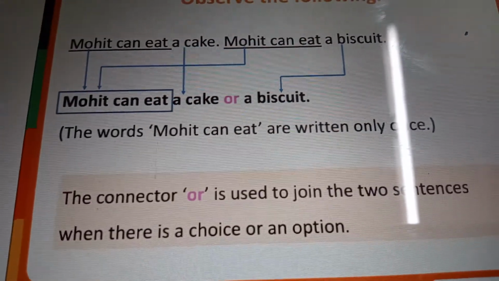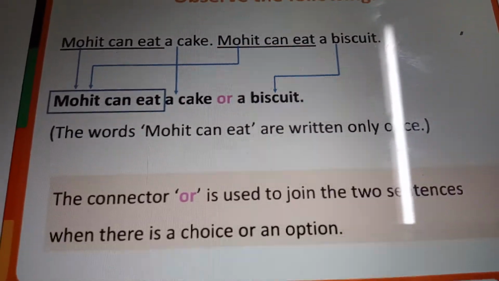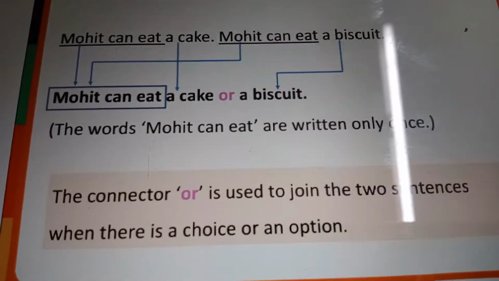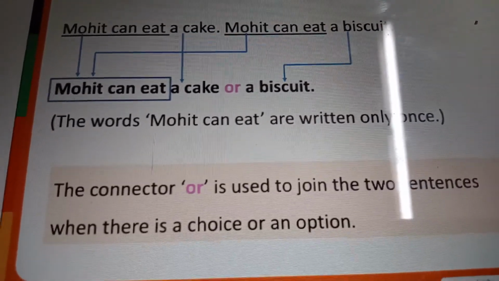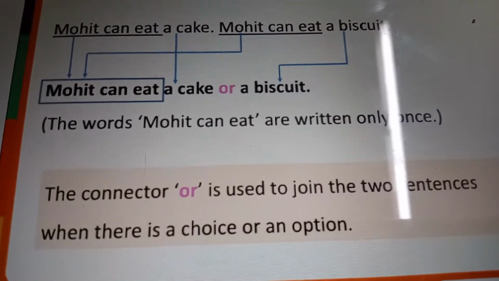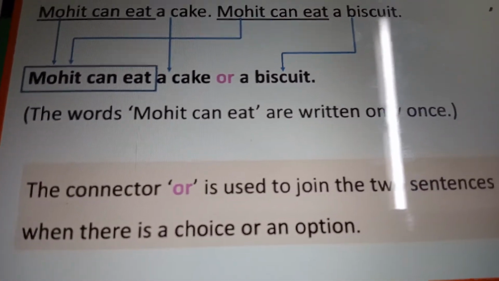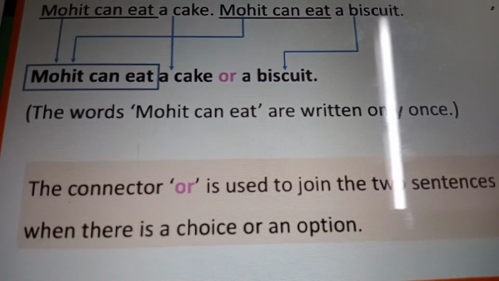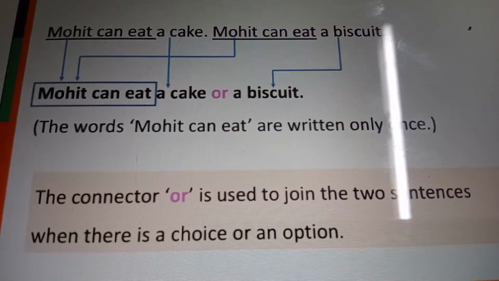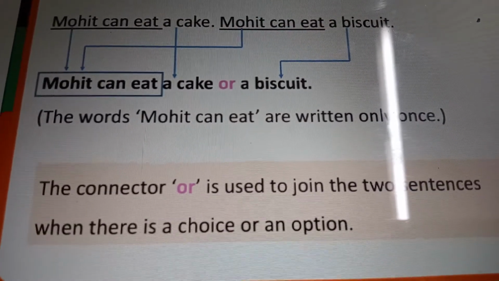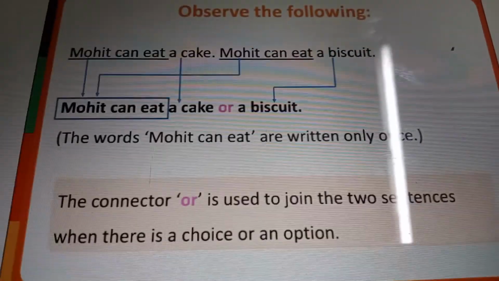The connector or is used to join two sentences when there is a choice or an option. Where we have to use or, the connector or is used to join the two sentences when there is a choice or an option. So are you clear where we have to use or? Yes, Mohan can eat a cake or a biscuit, right?